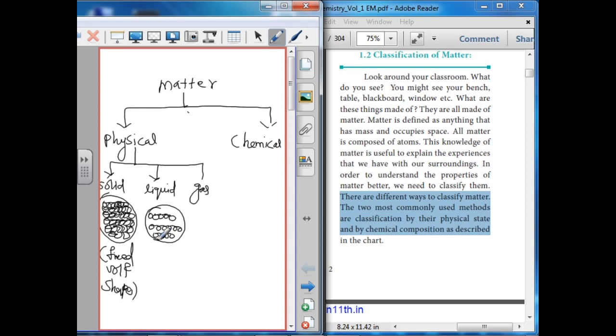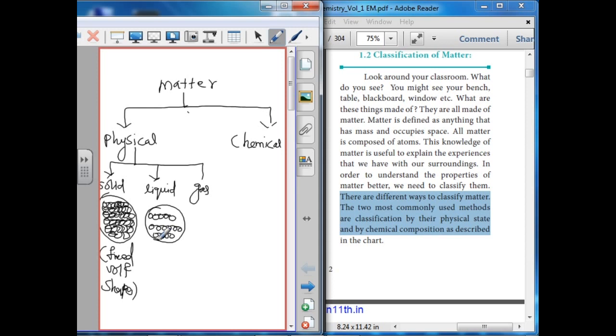Their particles can move and are not easily compressed. The particles are not like a solid; they are easily moved but not easily compressed due to the little free space, and they flow easily.